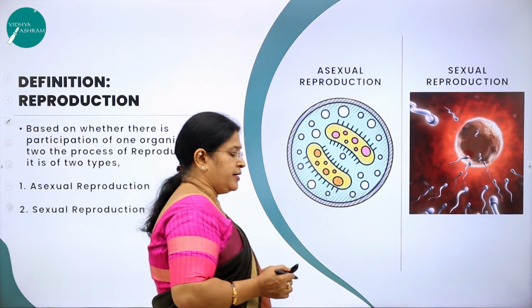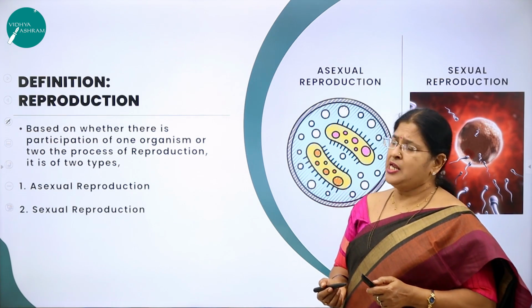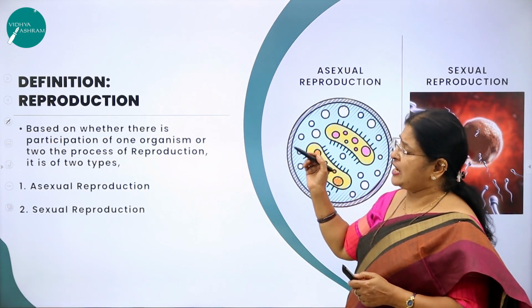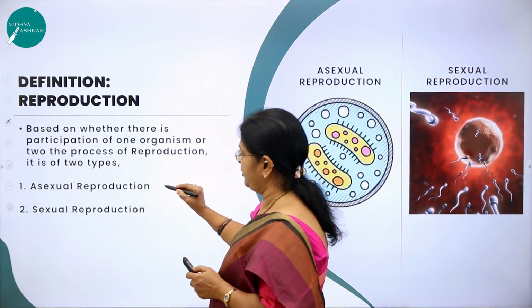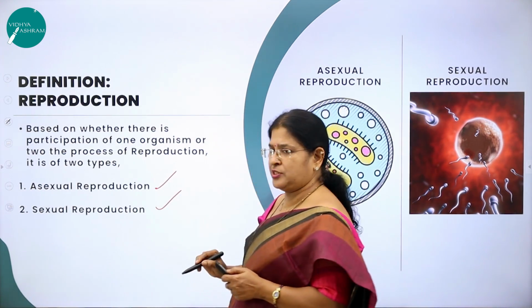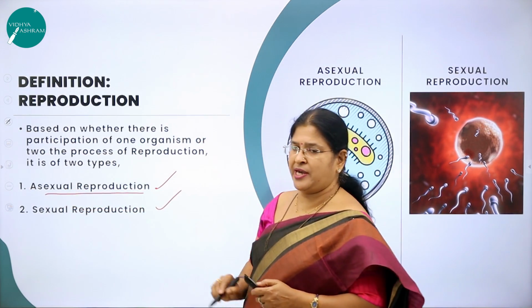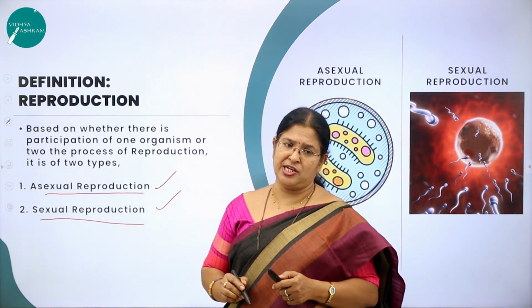Now, reproduction, just now we learnt about the definition of reproduction. Now let us move on to the next aspect of this chapter, the types of reproduction. So reproduction is broadly classified into two types. What are the two types? The first one is called asexual reproduction and the second one is called sexual reproduction.